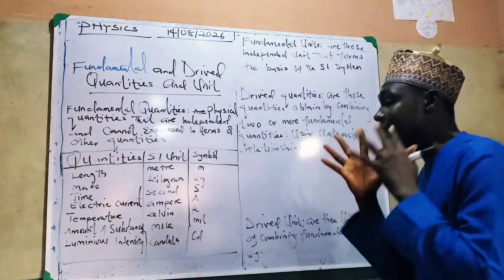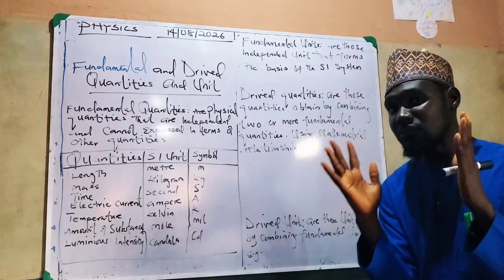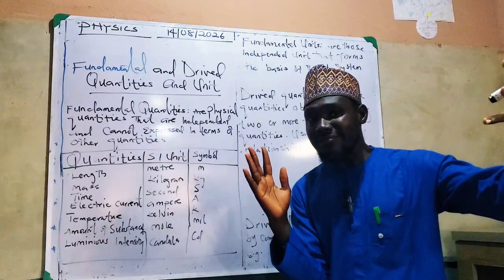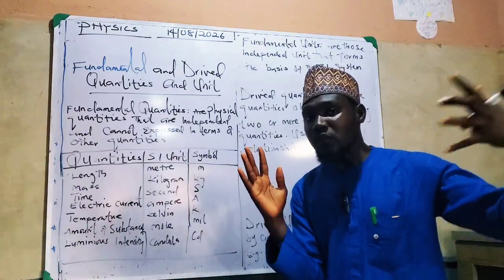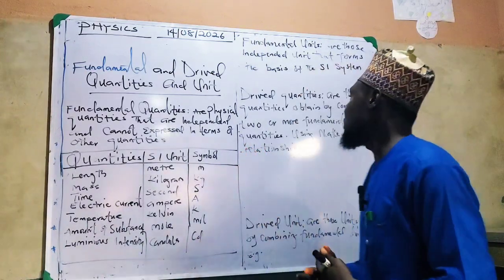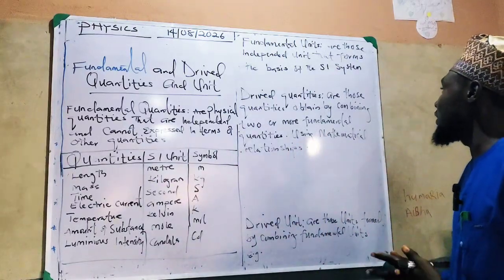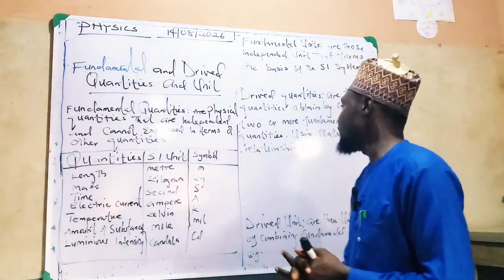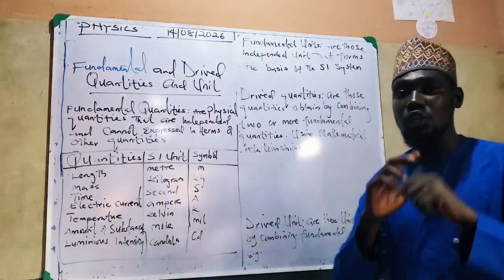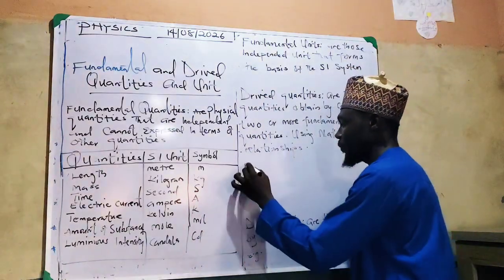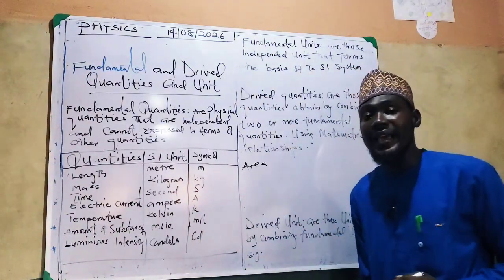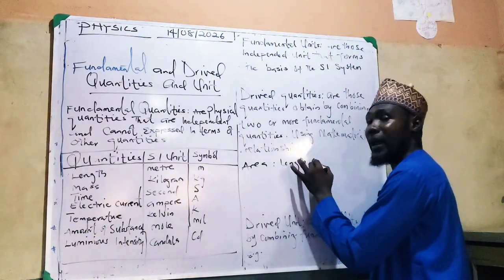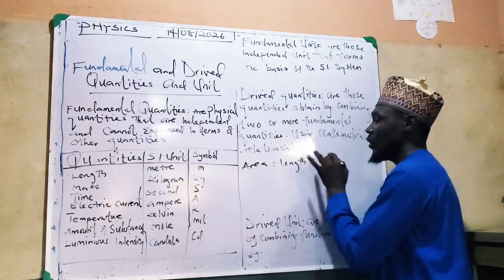Then we say derived quantities. Derived quantities, as the word suggests, are extracted or formed from other quantities. Derived quantities are those quantities obtained by combining two or more fundamental quantities using a mathematical relation. For example, area is a derived quantity. I can obtain my area by taking length multiplied by breadth of an object.